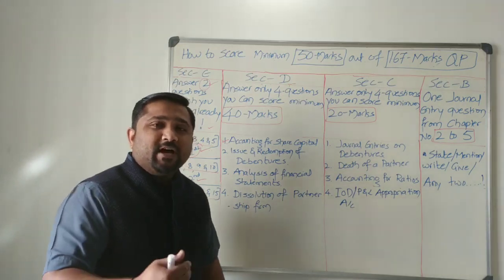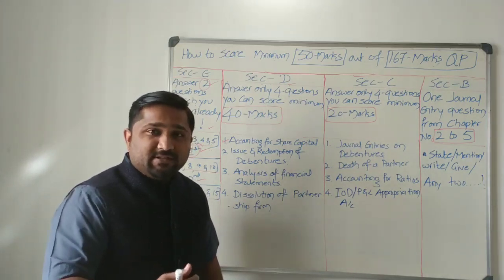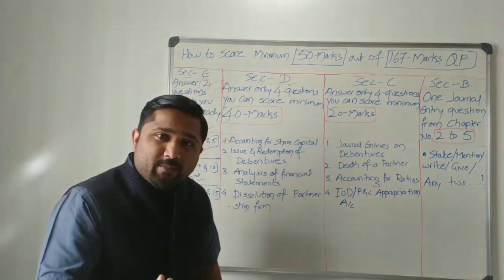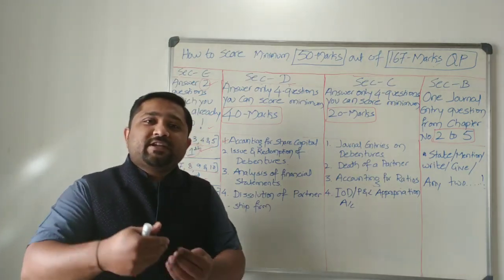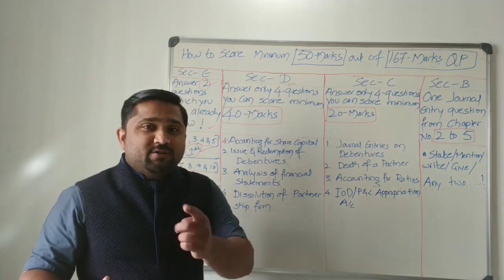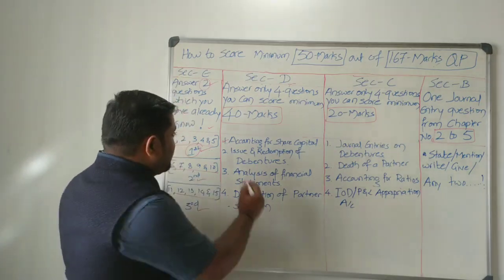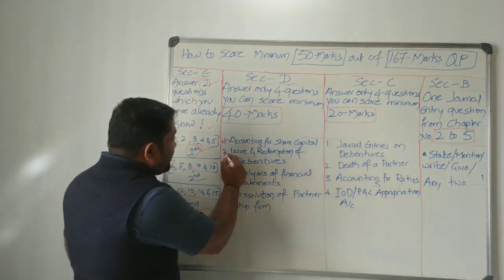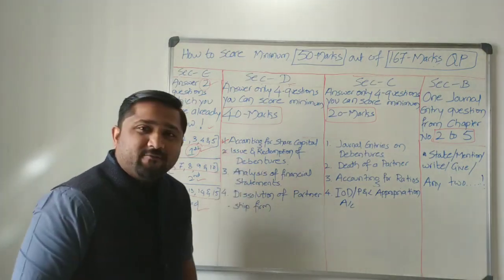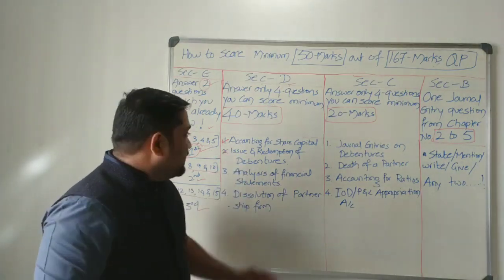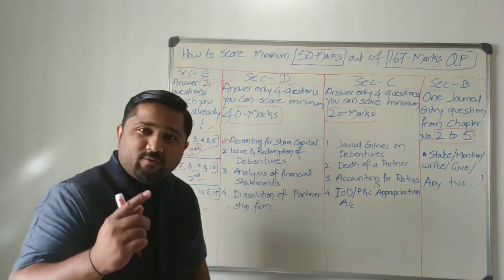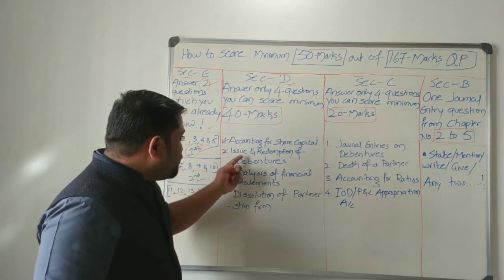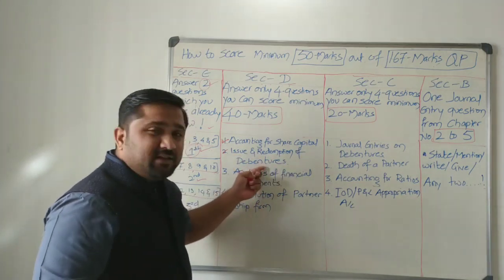Most of the time they will ask you premium questions, along with the forfeiture of shares for non-payment of call money, and the same shares are reissued at a discount. So only journal entries. So select this question. Come to the second one: issue and redemption of debentures. Remember, again, it is a journal entries question. If you're good at journal entries, 24 marks is in your pocket.